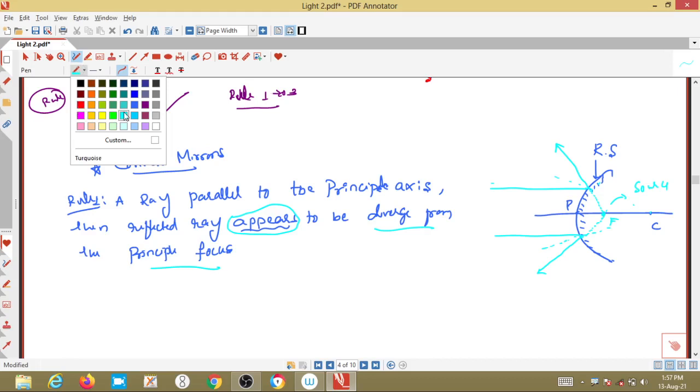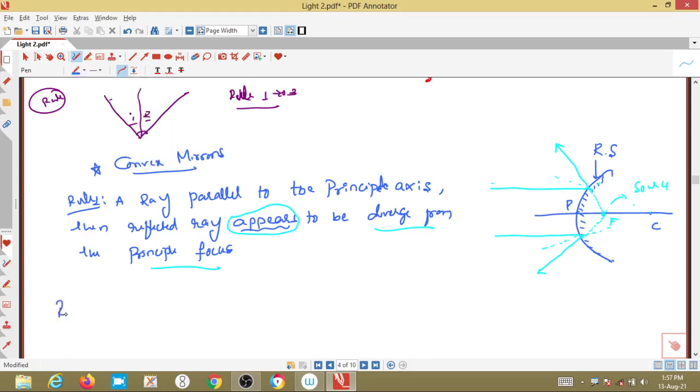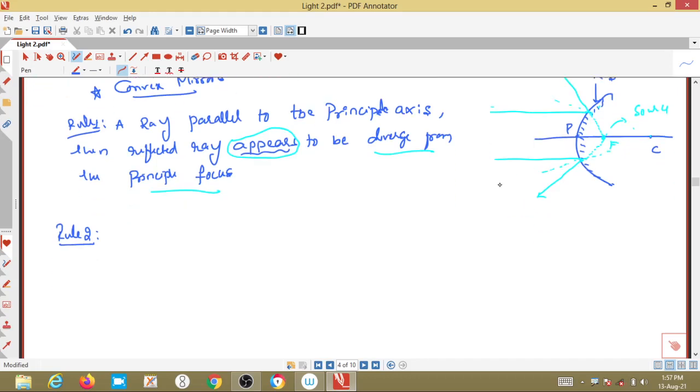Second rule, what will the second rule say? Rule number 2 says, it is vice versa as in the case of concave mirrors that we have seen. Rule number 2, how will it be defined?